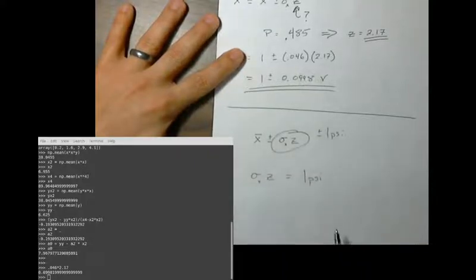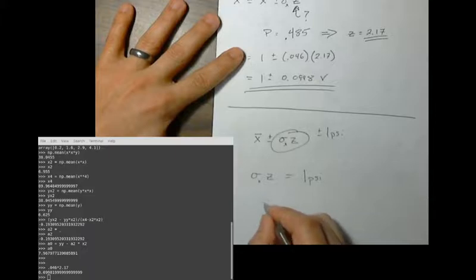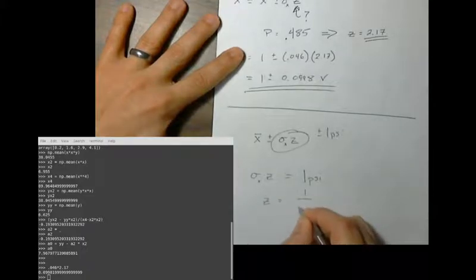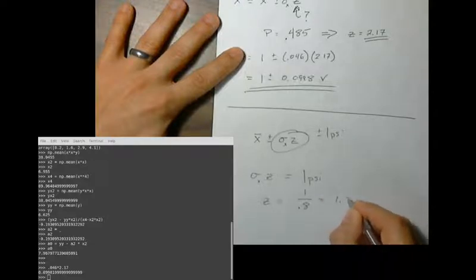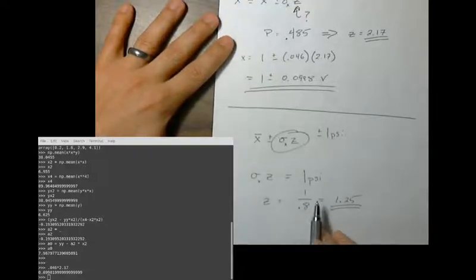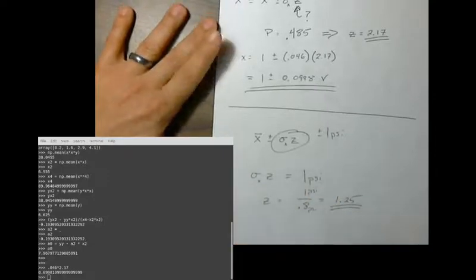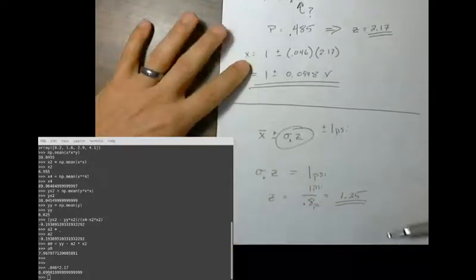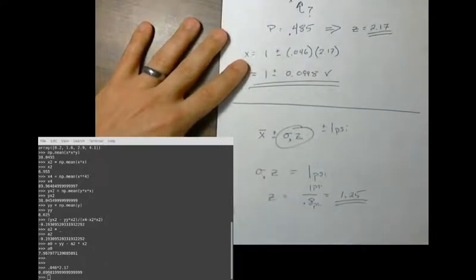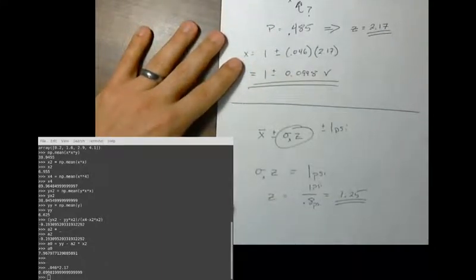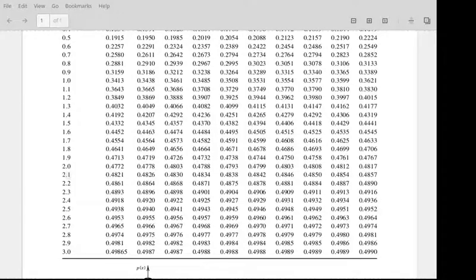Well, if we know that sigma is 0.8 psi, and notice that this is psi per psi, right? So both of these have units psi. So z is dimensionless. So now we can go to the z table and look up 1.25. And here's what we get.